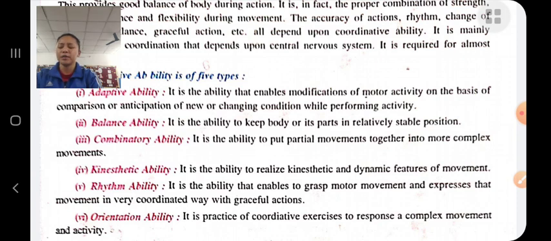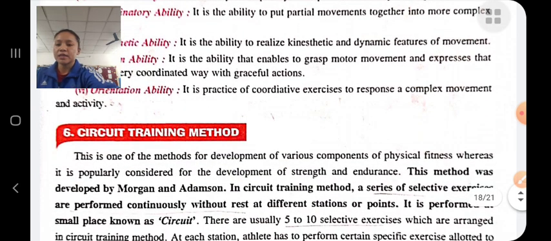Orientation ability is the ability to change the position or movement of the body in time and place in relation to a definite field of action. These are the 6 types of coordinative ability. Next is circuit training.